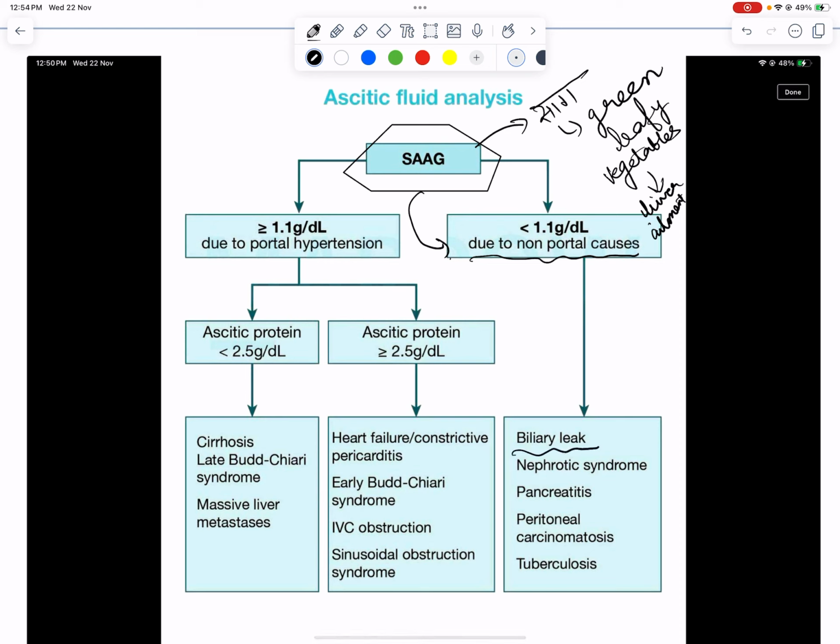See, biliary leak, nephrotic syndrome, pancreatitis, peritoneal carcinomatosis, and tuberculosis. And if someone wants to understand why we have low SAAG in these conditions, here is the logical understanding.